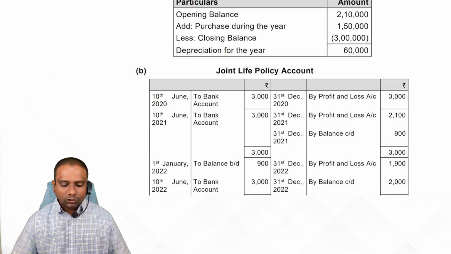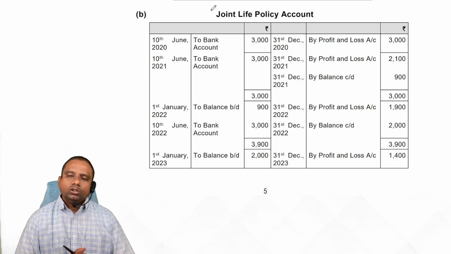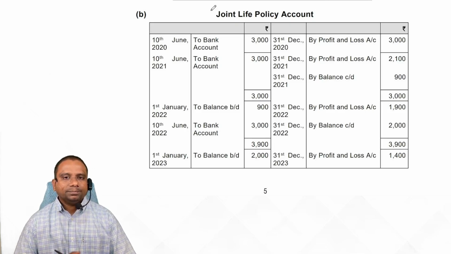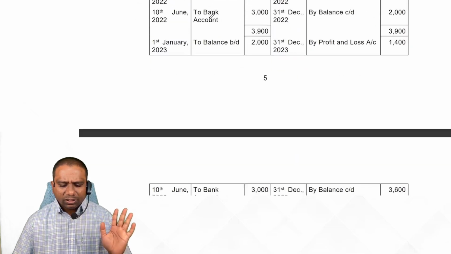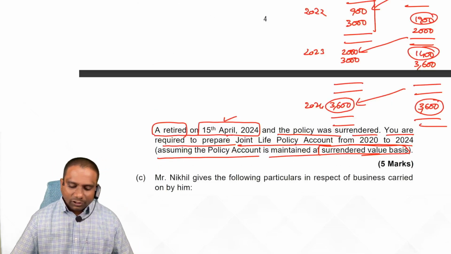Very simple, students. You can score easily 5 marks. If you get this type of problem, you can score easily 5 marks. Observe carefully. The only thing you have to prepare is the joint life policy account. So here clerical work is more. Next one.